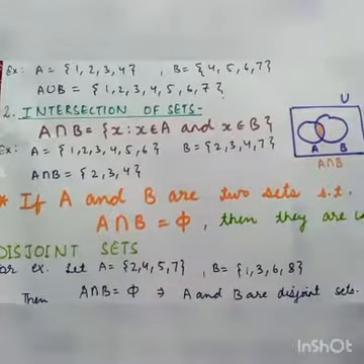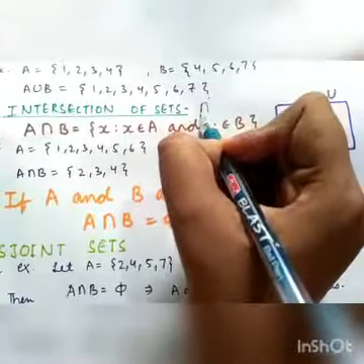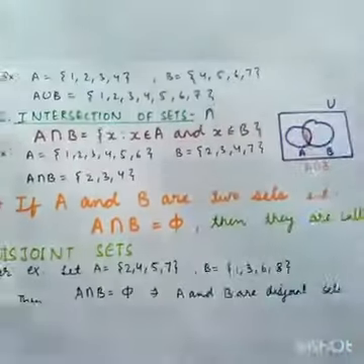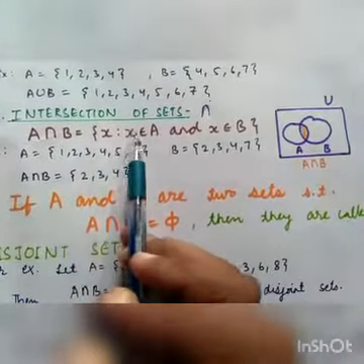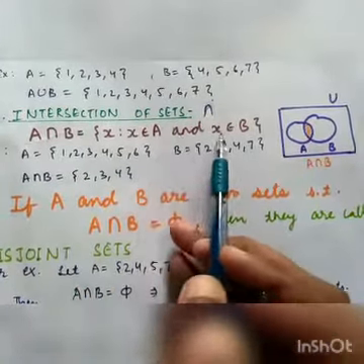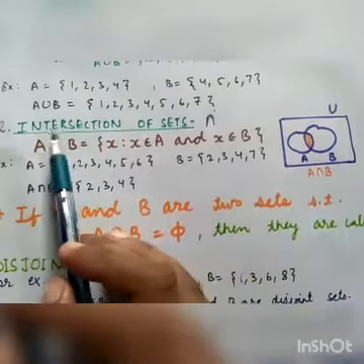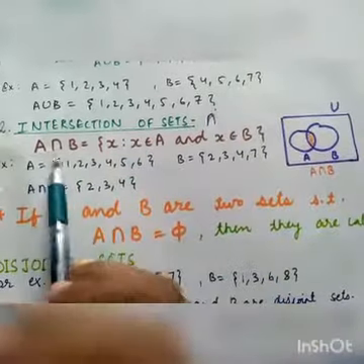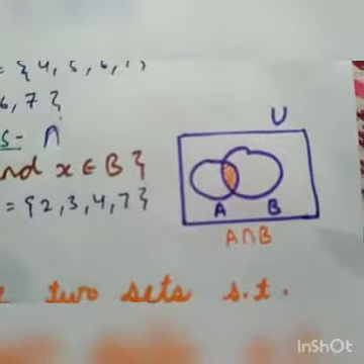Next thing that we are going to study is the intersection of sets, and it is represented by this symbol. A intersection B equals X such that X belongs to A and X belongs to B. This is the general representation of the intersection of any two sets A and B, and it will be clearer from the Venn diagram.